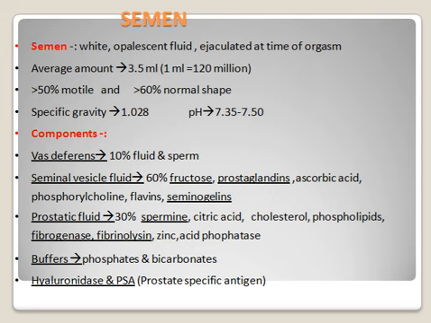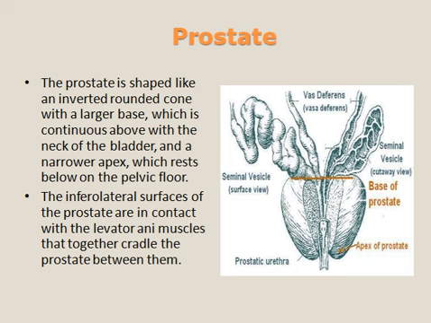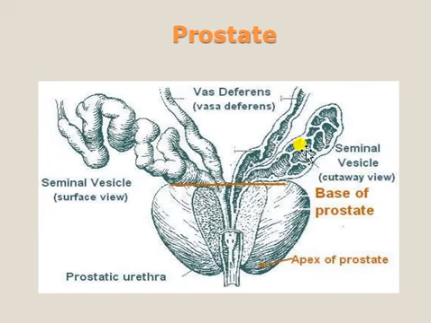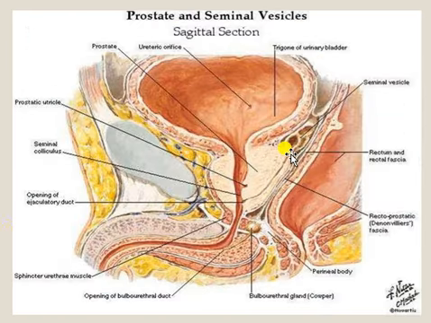Once again, if you want to see the picture, this is the seminal vesicles. These seminal vesicles secrete the seminal fluid. So what is the seminal fluid composition?